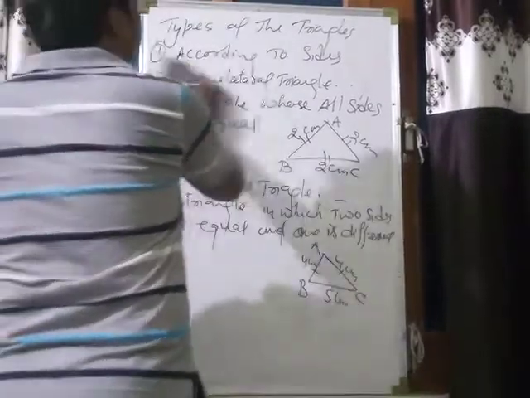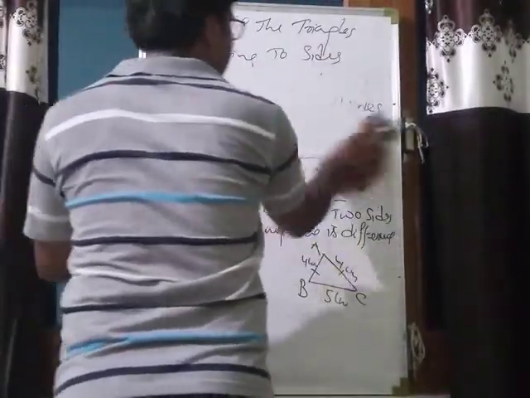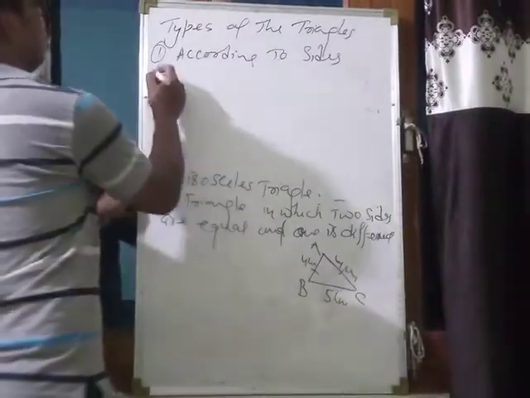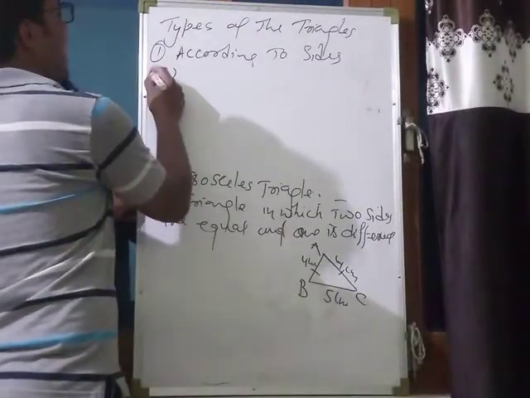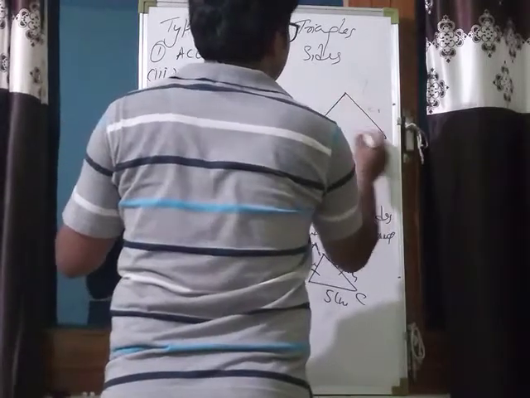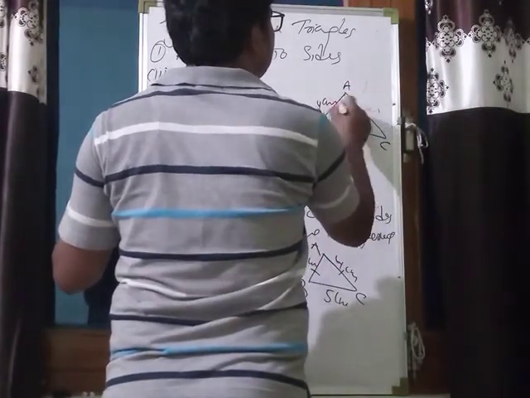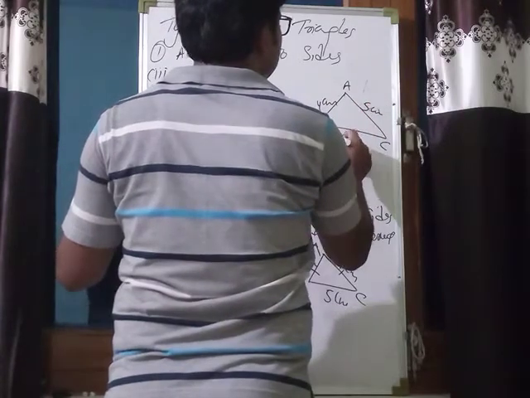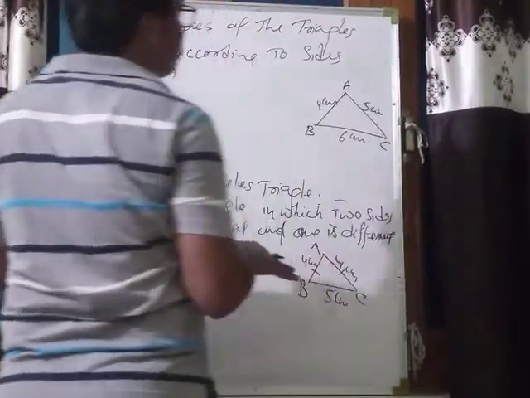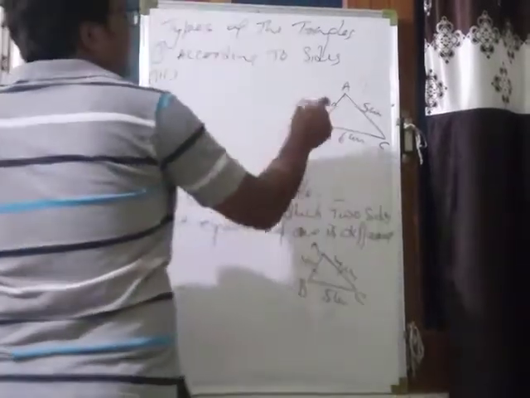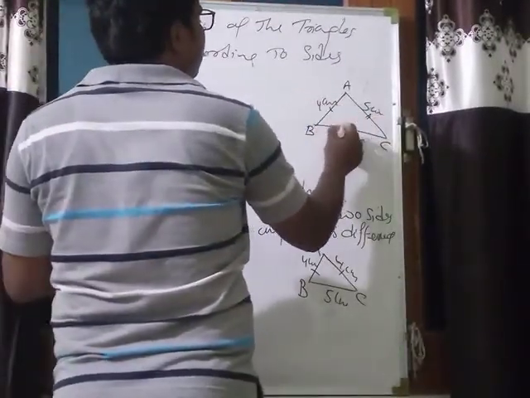And third one, all the three sides are different. 4 centimeter, 5 centimeter, 6 centimeter. All sides are different.